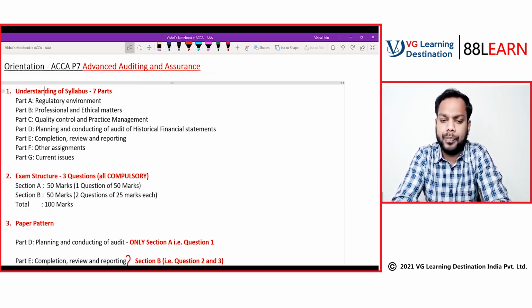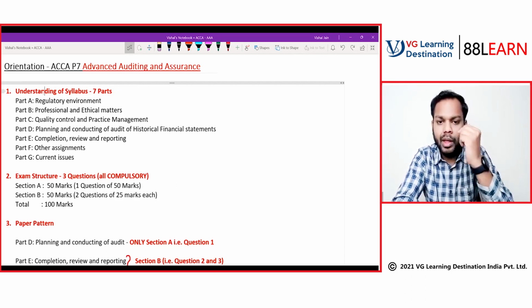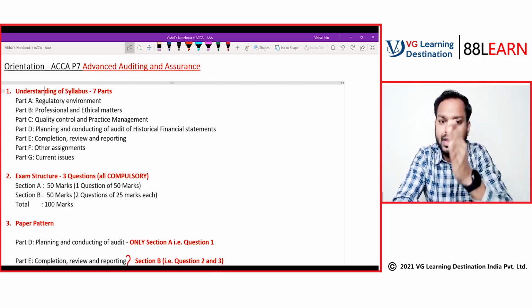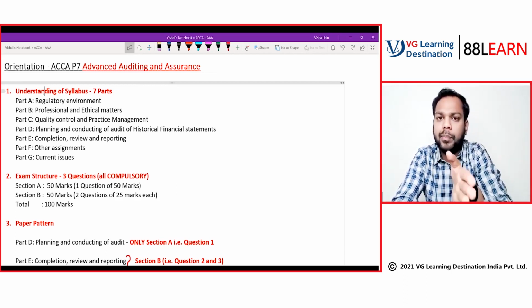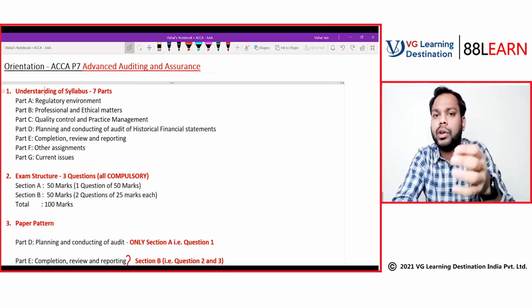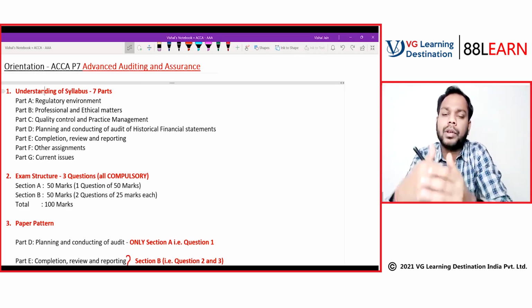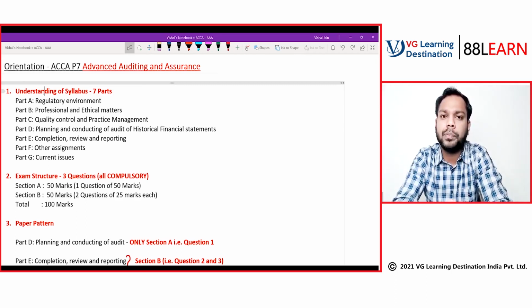One thing more: when you were studying the F8 paper, that is your auditing and assurance paper, you might have seen that knowledge of financial reporting was required. In a similar manner, in this P7 paper, not only is the knowledge of auditing and assurance required, but also the knowledge of the SBR paper, strategic business reporting.